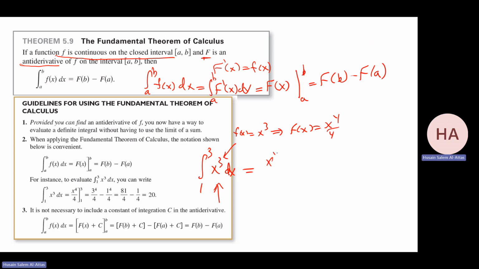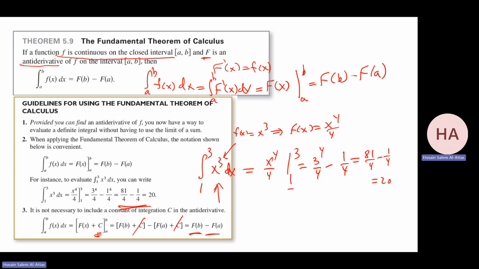So the answer is x to the power 4 over 4 from 1 to 3. Then just substitute. That will be 3 to the power 4 over 4 minus 1 over 4, which is 81 over 4 minus 1 over 4. That will be 20. So no need for the C, huh? The C we don't need because it will cancel.